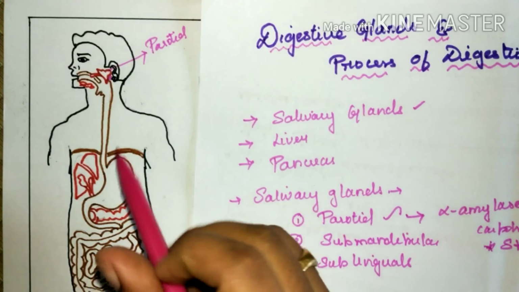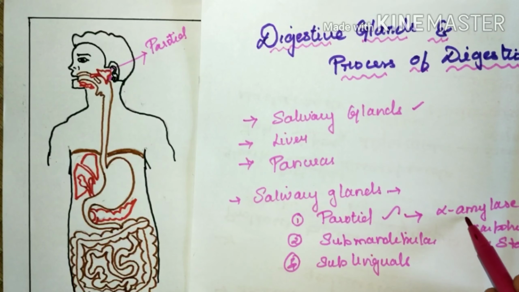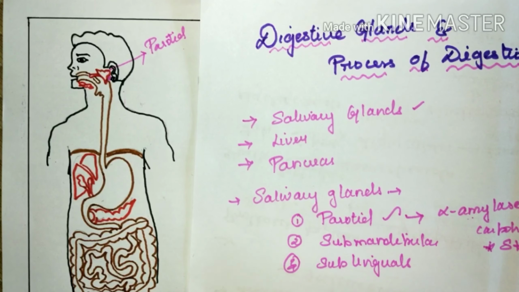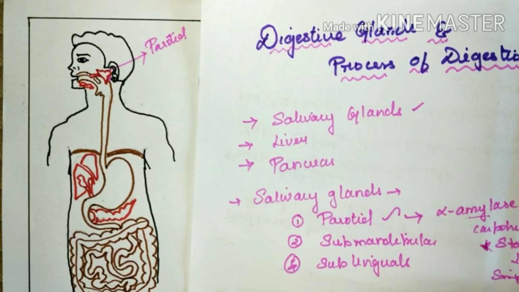These are the largest glands among the 3. They secrete alpha amylase together with the saliva. That is, the saliva contains alpha amylase, which breaks down starch into simpler molecules.